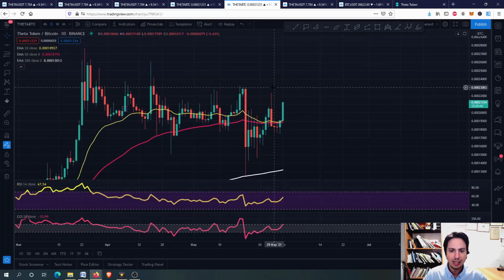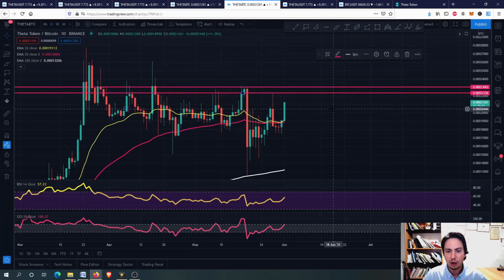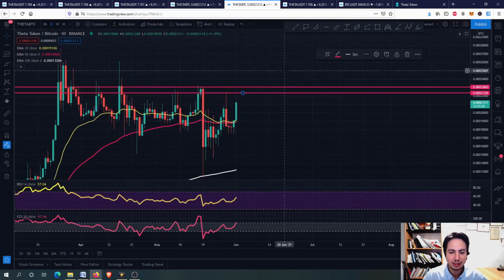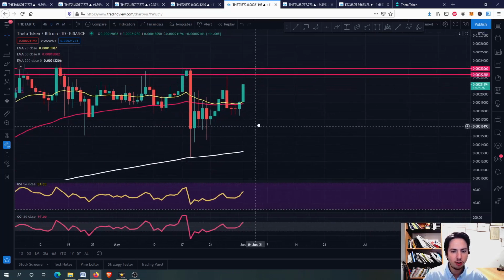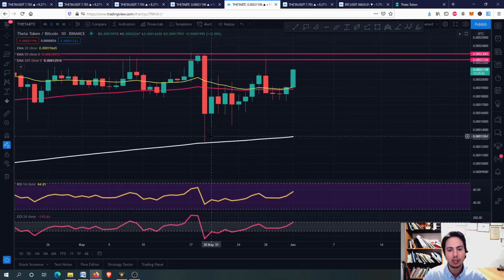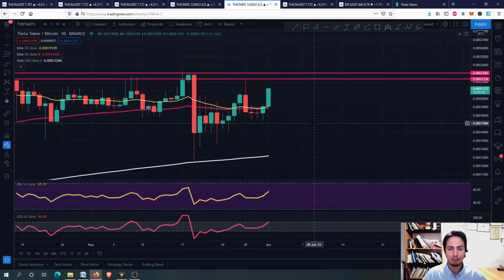The point is, if we can surpass some minor resistance levels, for example here, guys, and here, these two minor resistance levels, let me draw it with a red color. Of course we need to surpass this area right here in order to say that we might see it pumping up again, but for now we found support at the 200 EMA. You can see that is the lowest. We went on the 200 EMA, then immediately backed up, and now we are going upwards again. So Theta against Bitcoin, guys, looks good.